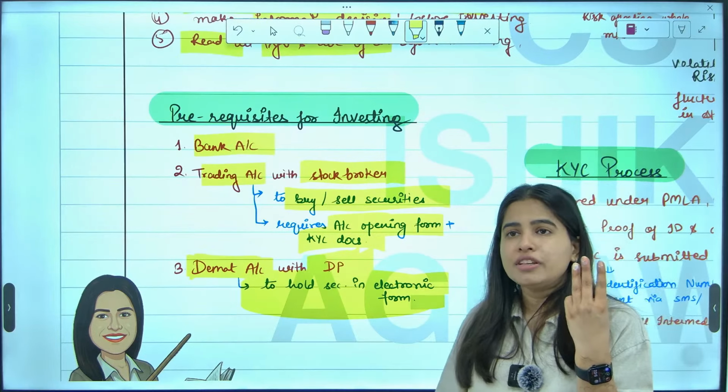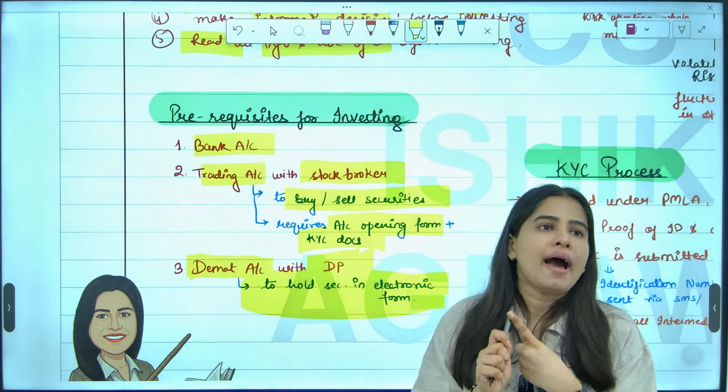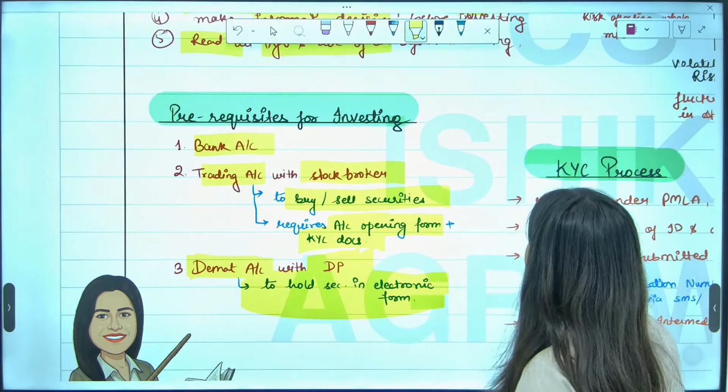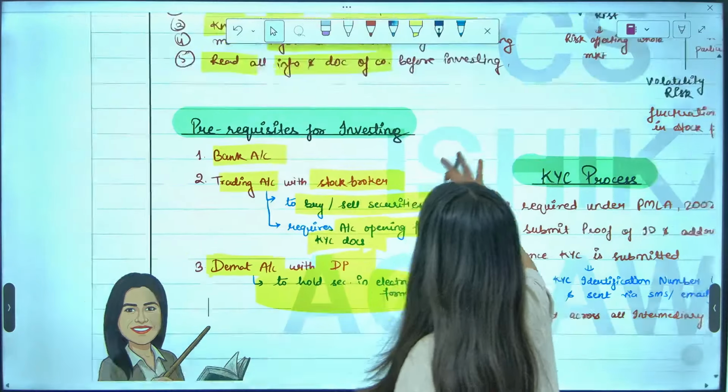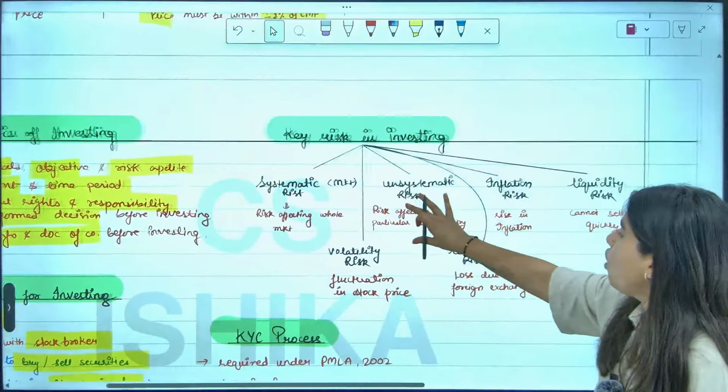So prerequisite of investing, I need to have 3 accounts before investing: bank account, trading account and demat account. Ma'am, it was done very nicely, very nicely, all topics done.